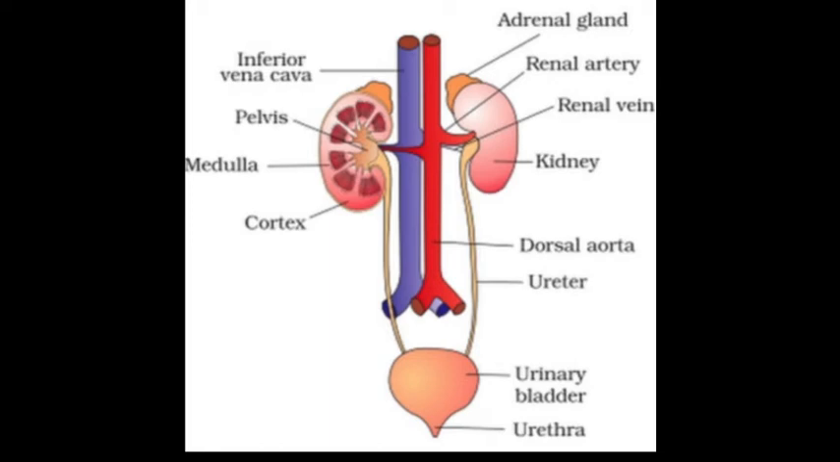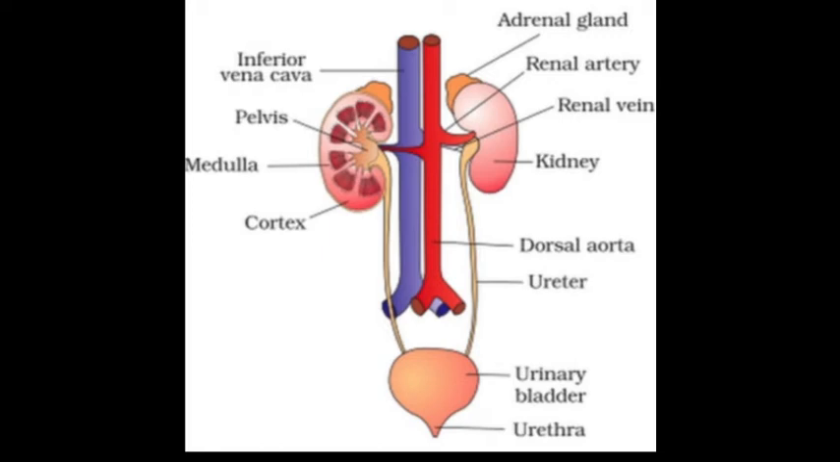Now if you talk about the structure of the kidney, the outer layer is called the capsule. Inside the kidney there are two zones. The outer zone is the cortex and the inner zone is the medulla. The cortex extends in between the medullary pyramids as renal columns called the columns of Bertini. Now that is all about your kidney, its structure and its function.